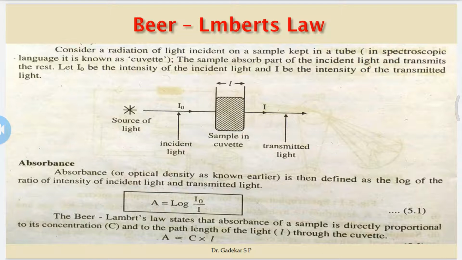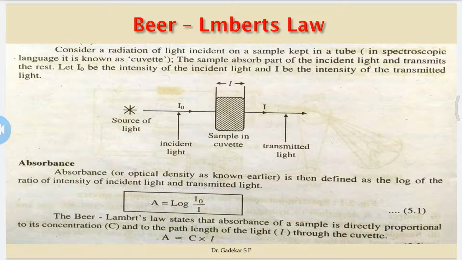So A is equal to log I0 upon I. Here I0 means the intensity of incident light, and I is the intensity of transmitted light.